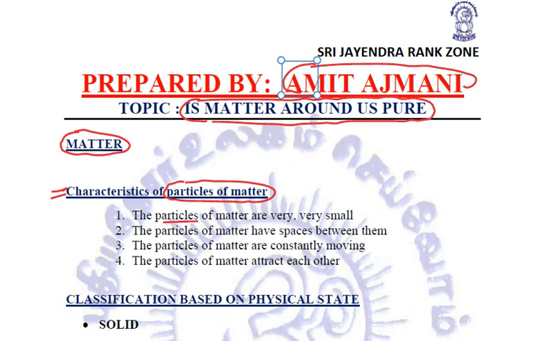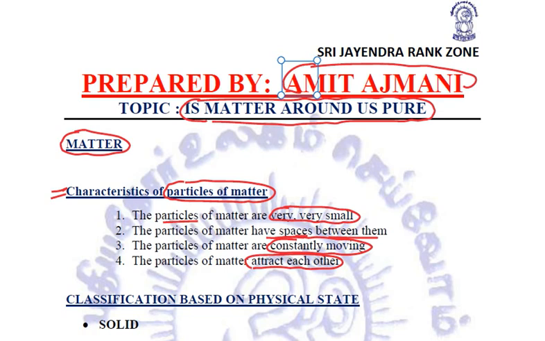The particles of matter are very small, and these particles have spaces between them. These particles are constantly moving, and the particles of matter attract each other. So these are the four characteristics of particles of matter. They are very small, they have spaces between them, they are constantly moving, and they attract each other.